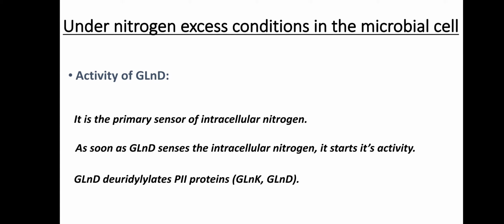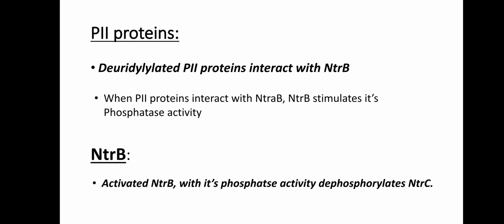This is the activity of GLND under the nitrogen excess conditions in the microbial cell. Now let us see what is the activity of P2 proteins. P2 proteins which are deuridylylated, means the P2 proteins from which the uridylyl group is removed, will go and interact with NTRB.